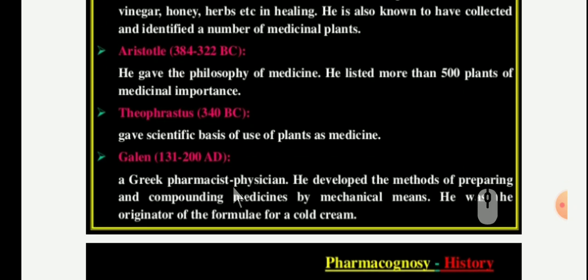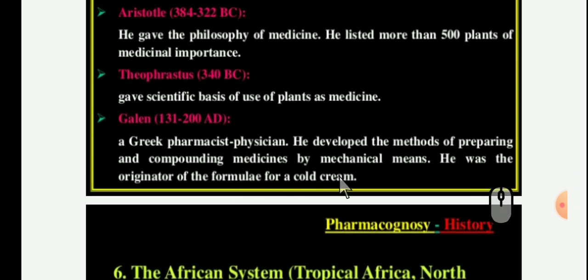Then after, my dear student, one of the well-known scientists, Dioscorides, a physician who lived in the 1st century AD, described medicinal plants, some of which like belladonna, ergot, opium, colchicum are used even today. Then the most important, Galen, 131 AD to 200. He developed the method of preparing and compounding medicaments by mechanical means.